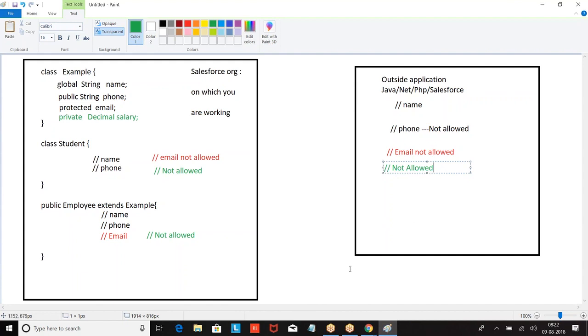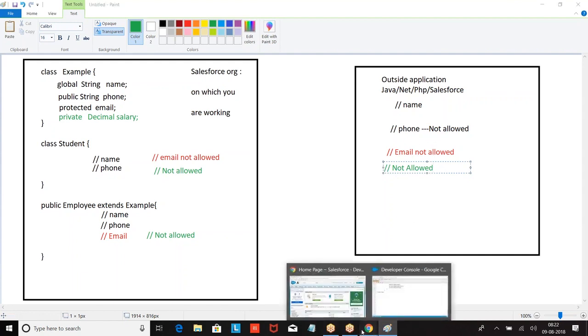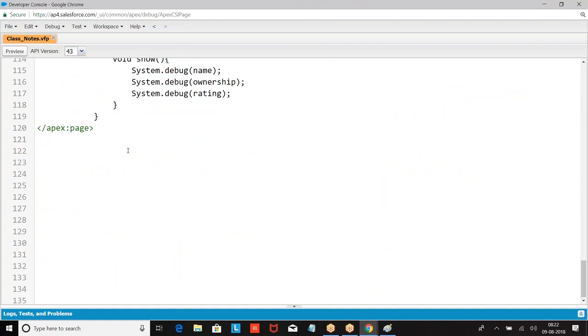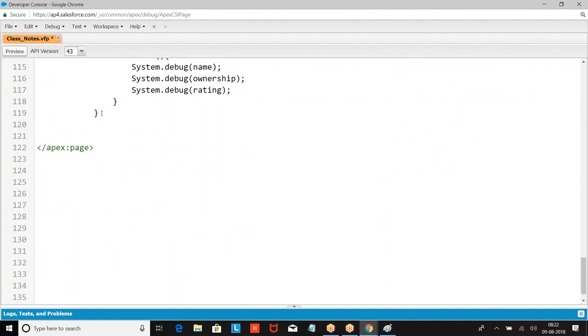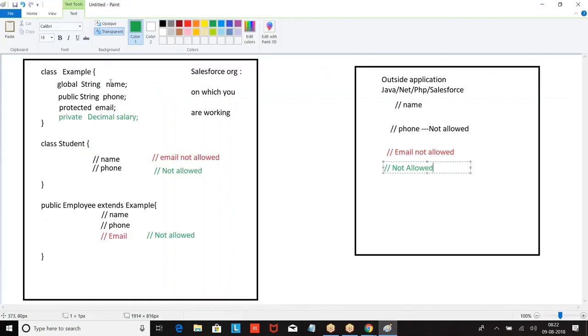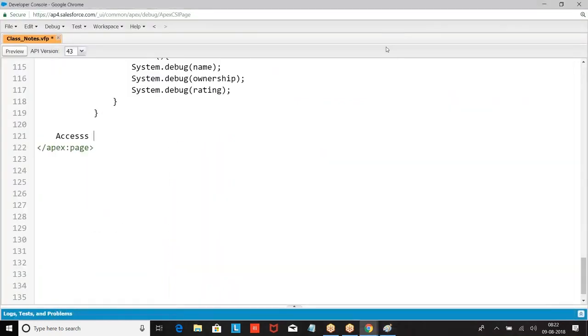Now online, someone is asking a question. For example, this class has name as global. Class student, if we also mention a global variable name, class members are not accessed directly. You will not straight away call name. You are supposed to create an object and call the name. There will be a concept of object with the help of which we will be calling it. It's not the variable name directly that you will be accessing.